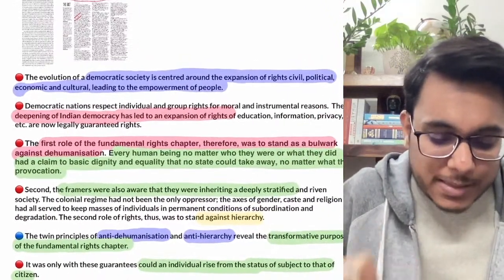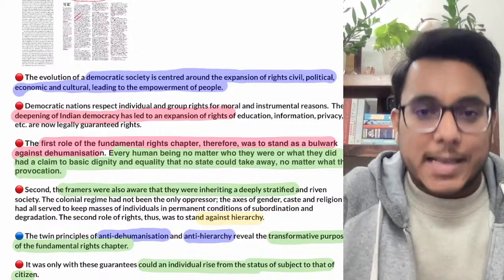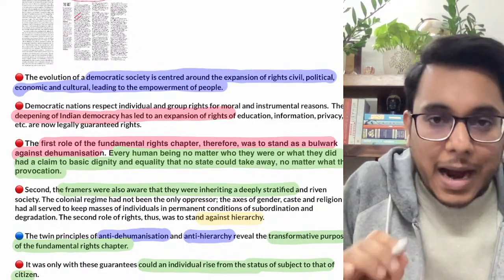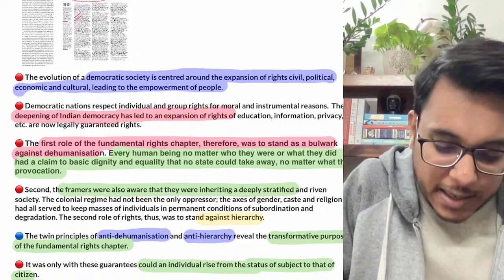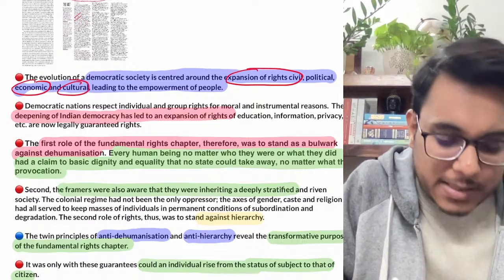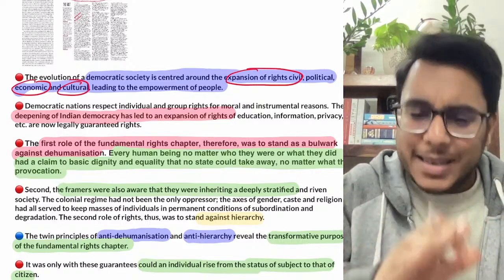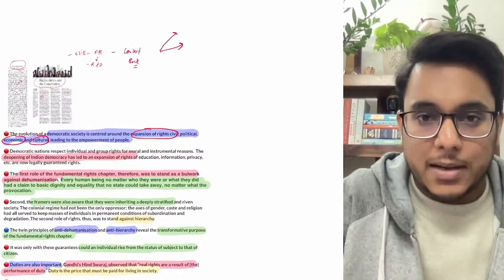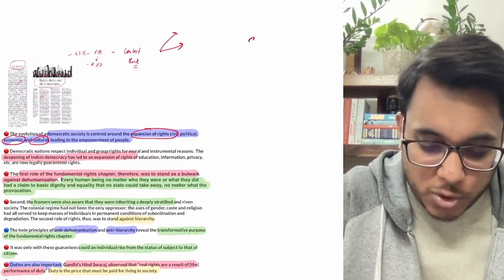Now see, when we talk about a democracy, a democratic evolution is centered around the expansion of civil rights, political rights, economic rights, cultural rights and duties. Let's take some additional concept here, beyond the scope of this article. There is the theory of social contract.